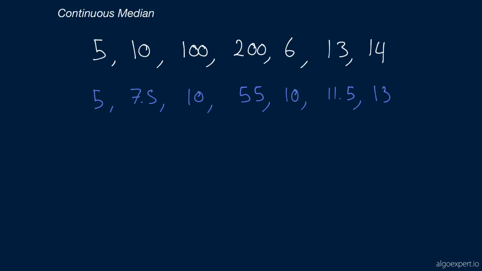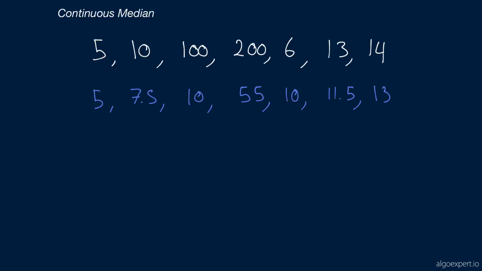But let's start going through this example with the numbers that I have in front of me to see how this works. So here I've got numbers that we're going to be inserting in this continuous median handler, one after the other. So we're going to start with 5, then 10, then 100, then 200, etc. And then in purple below that, I wrote the median at each point in time. So the median when we only have the number 5 is 5. The median when we've got the numbers 5 and 10 is 7.5. And when we've got the numbers 5, 10, 100, 200, it's going to be 10, and so on and so forth.